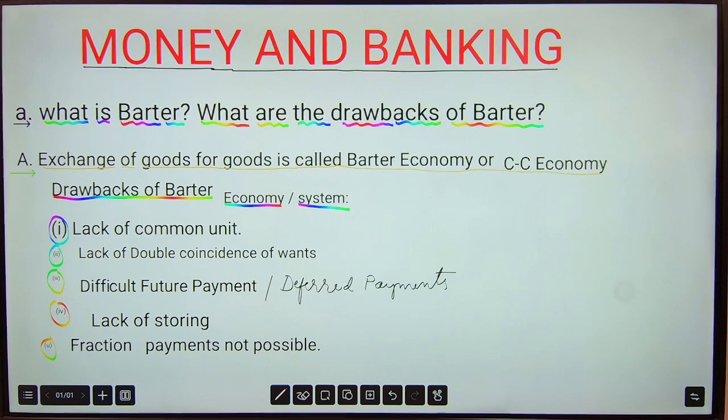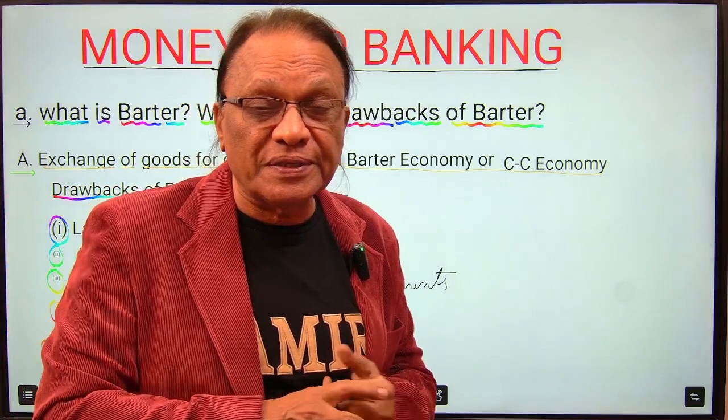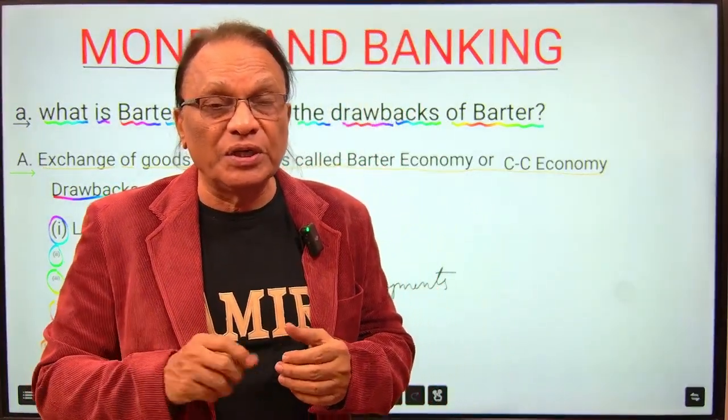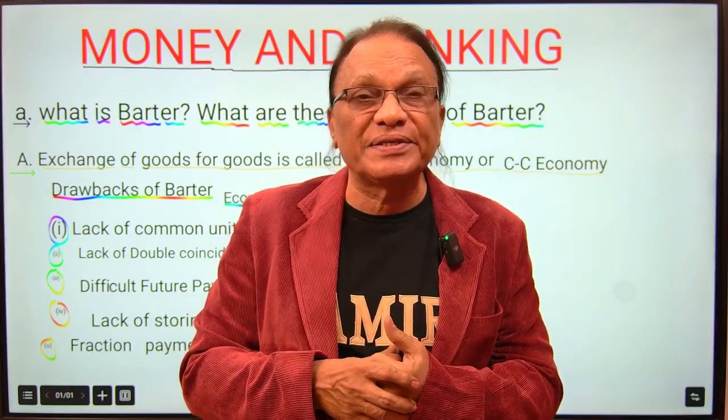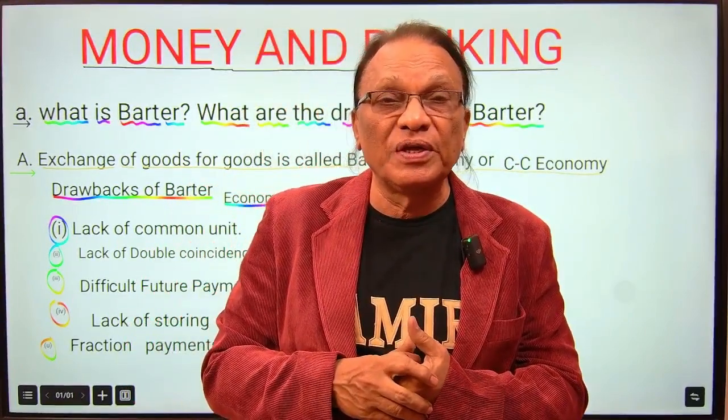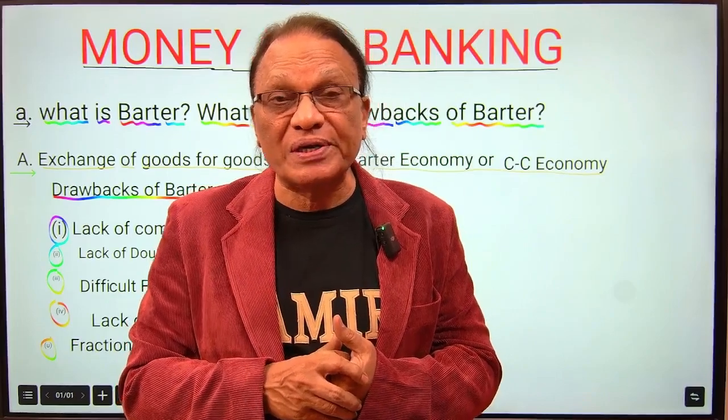Fraction payments are not possible under the barter system. It's impossible to make fractional payments. You can't cut animals to make fractional payments. With money, it's possible to make any kind of fractional payments. So what we learned, we'll be discussing in detail part by part, each as an individual question, to make you understand easily, to make you learn. And the notes, we are putting on the board itself. You can take a snapshot and learn it.